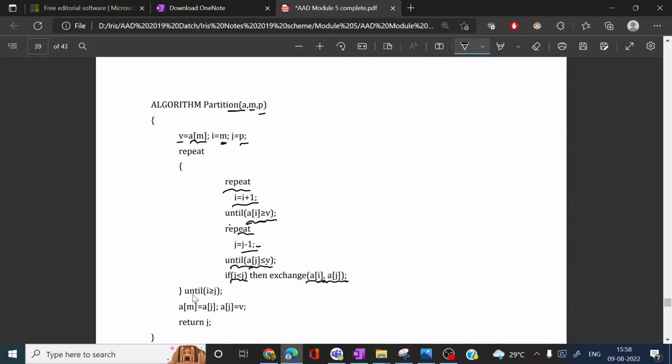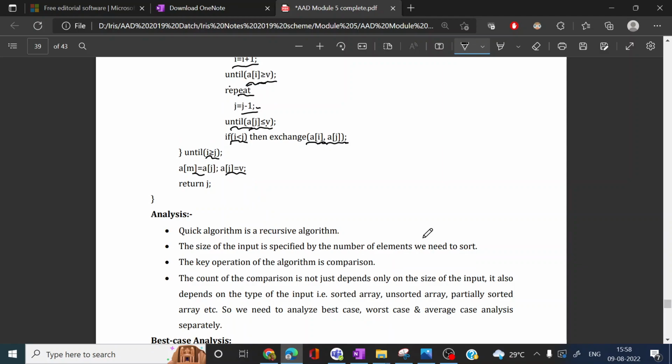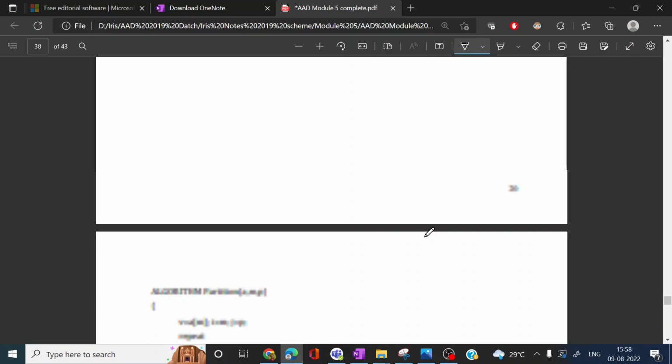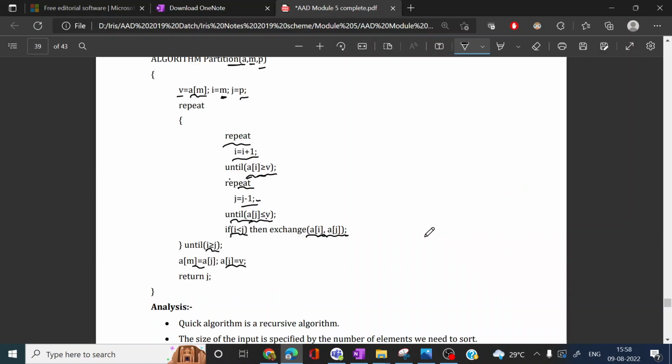Then after that, whenever this i value becomes greater than j, at that time we have to swap the pivot element with the element at the j position, a of j. Then return the j position as the partition position. So this is the algorithm for quicksort. The main procedure here is the partition procedure. And quicksort is a recursive algorithm.